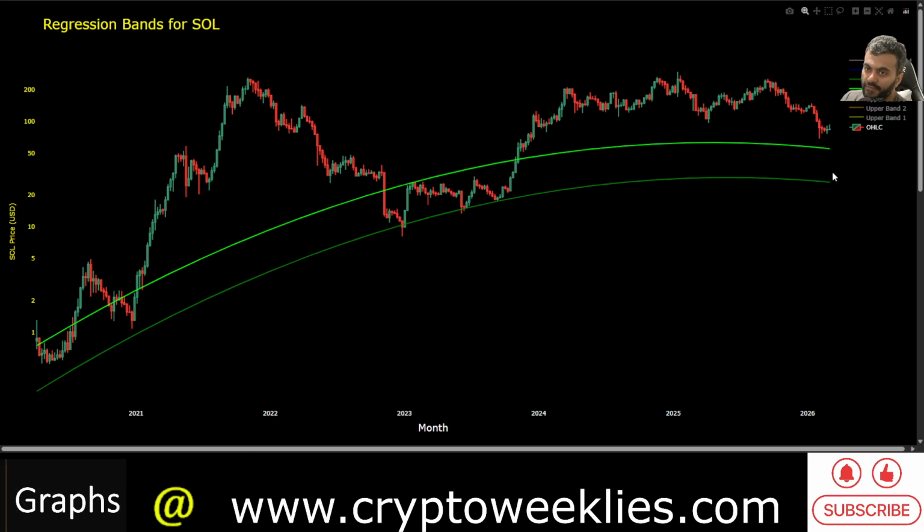The further that we fall into the residual bands, the likelihood that the price goes as low as around $25 is only 5%. One could say even lower than that, a 2.5% chance that price has to go there.